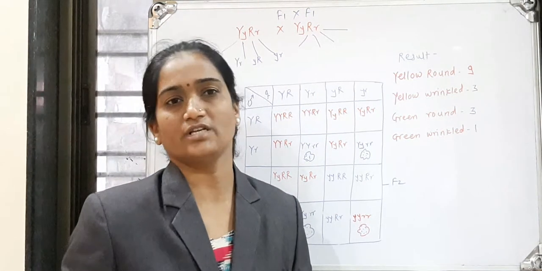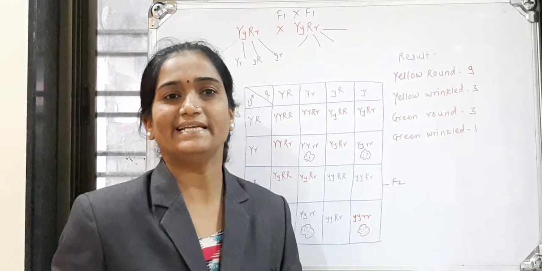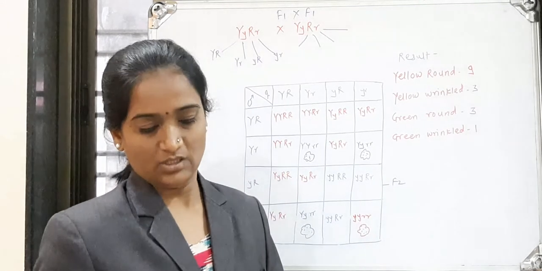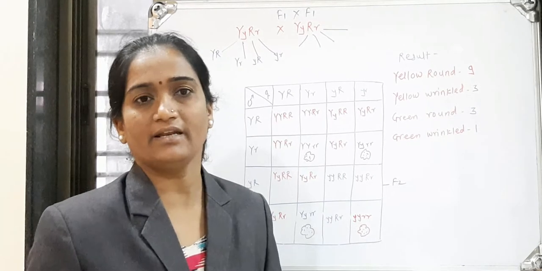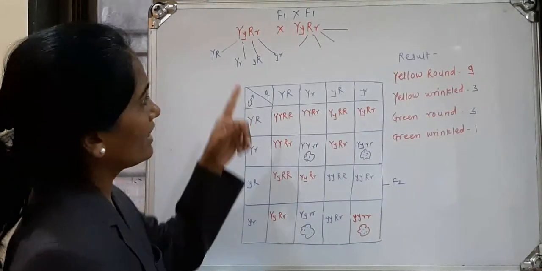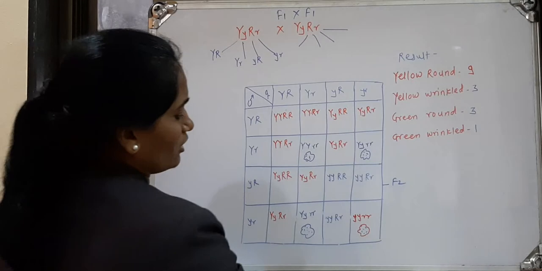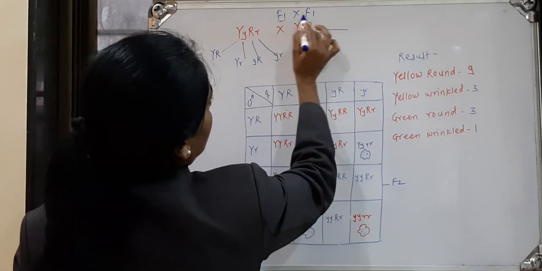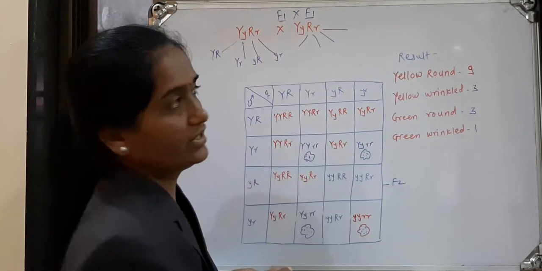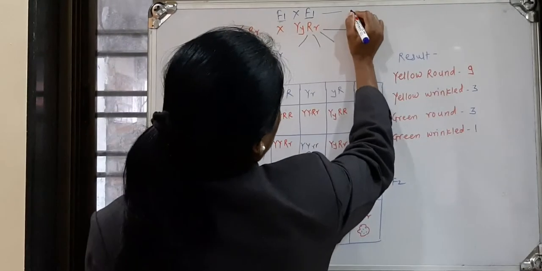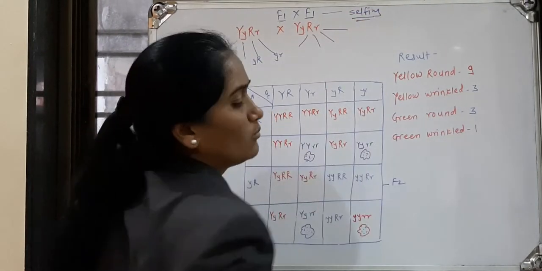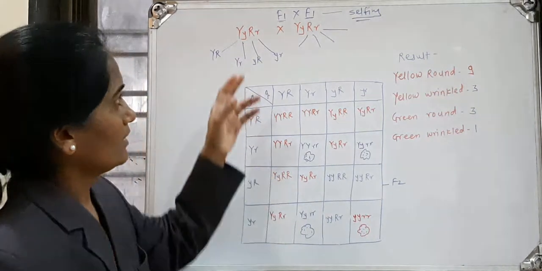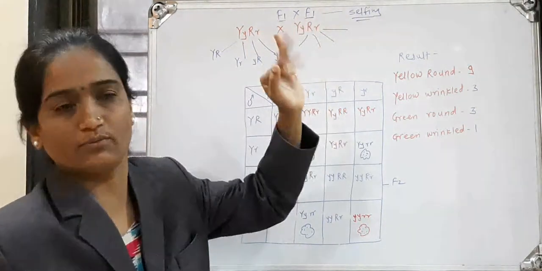In the F2 generation, or for obtaining the F2 generation, what is the step? What are the parents? How do we select the parents? Parents will be from F1. Means we cross the F1 hybrid with the F1 hybrid, and this step is known as selfing. What do you mean by selfing? Both the parents are the same, or both belong to the F1.